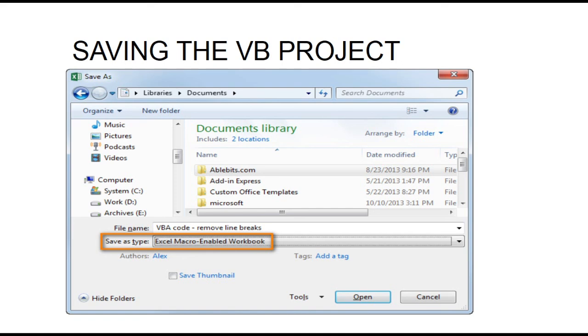Then choose the folder and enter the file name in the Export File dialog box and click the Save button. The form will be saved with the extension .frm.